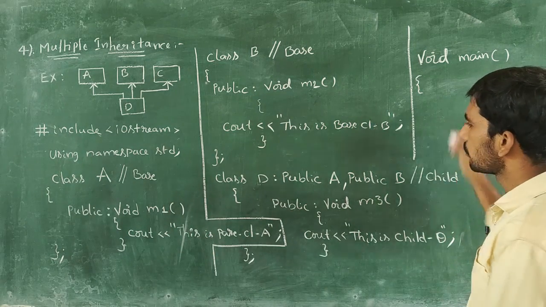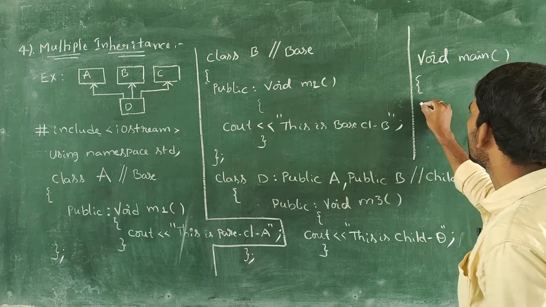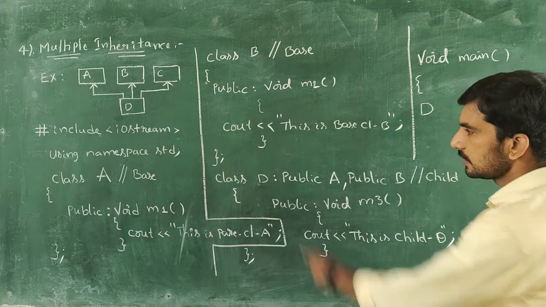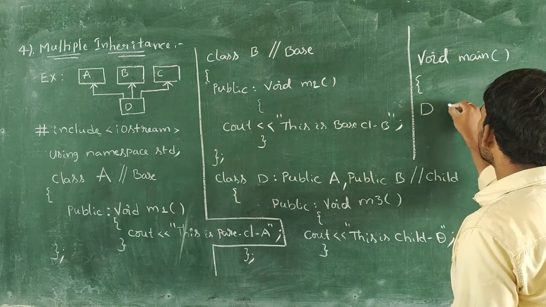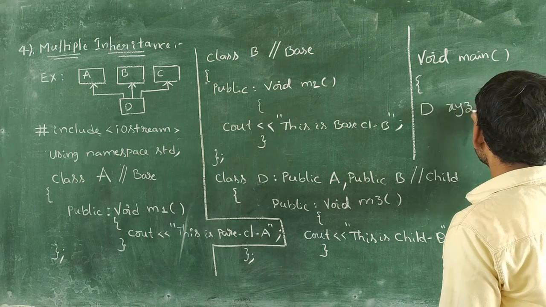For that I am creating an object with the help of child class D. D is the child class name followed by xyz.